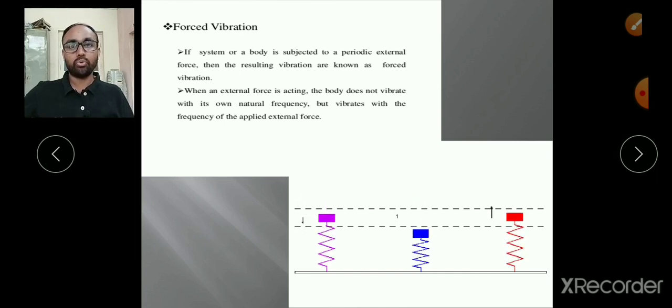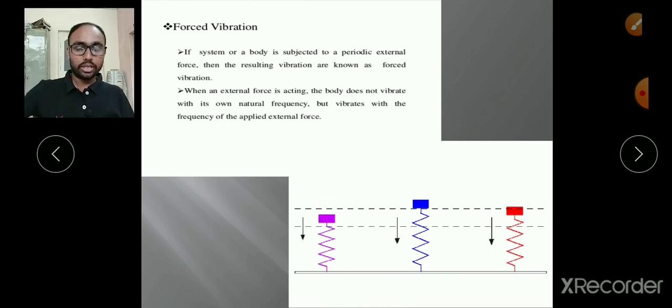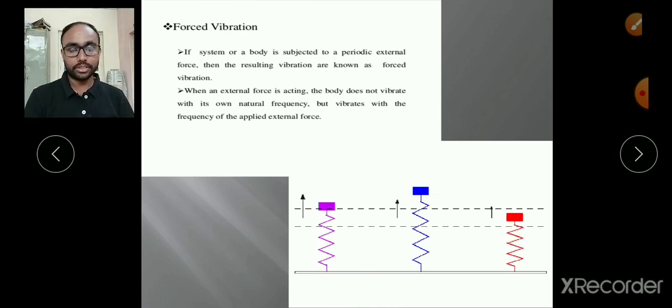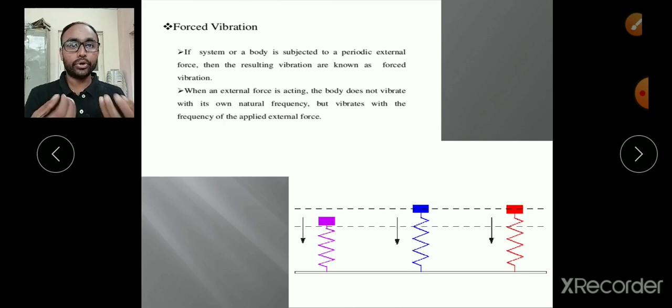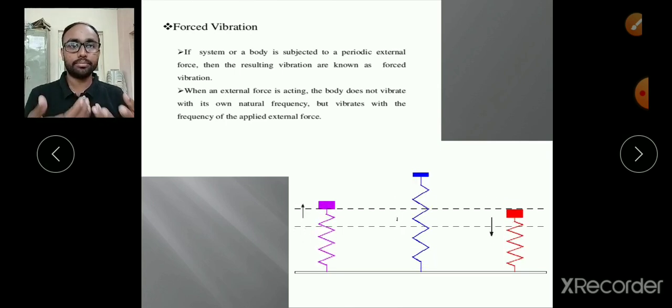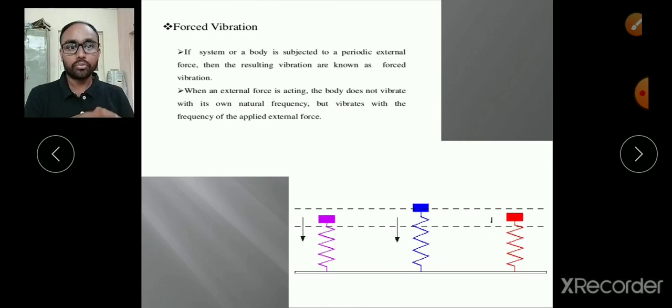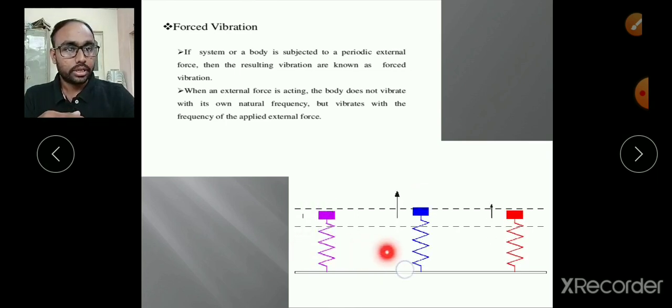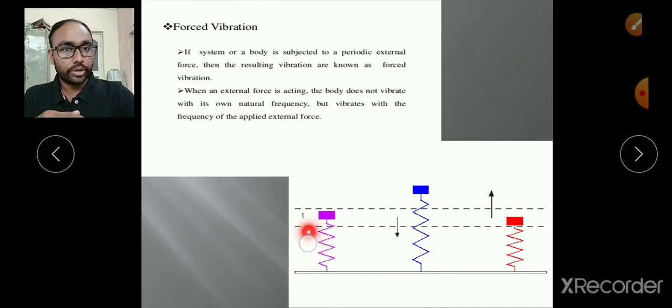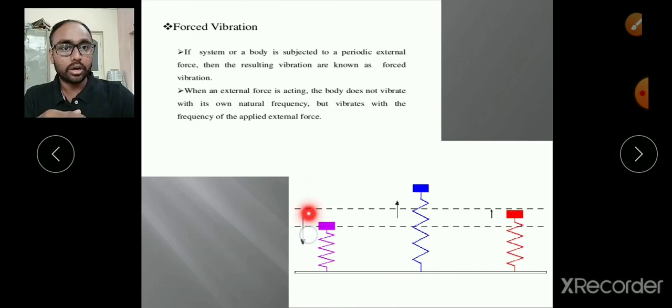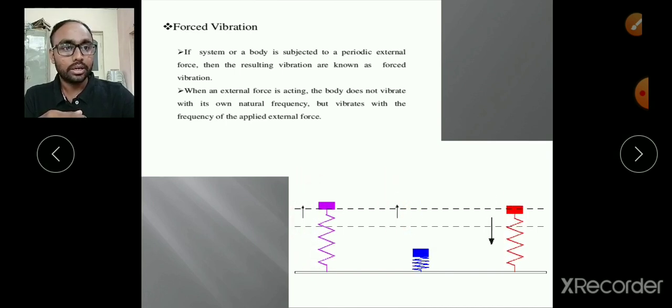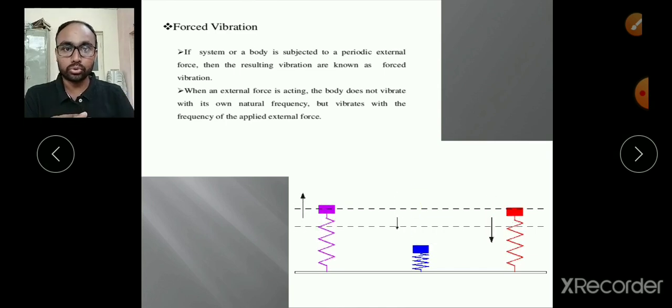Now, forced vibration. What I initially told about forced vibration means you need to apply a periodic force to the system so that the system can continue its vibration. That is what we call forced vibration. Here, every time you can see one arrow, either going in a downward direction or in an upward direction. That arrow is nothing but the external force we are applying.